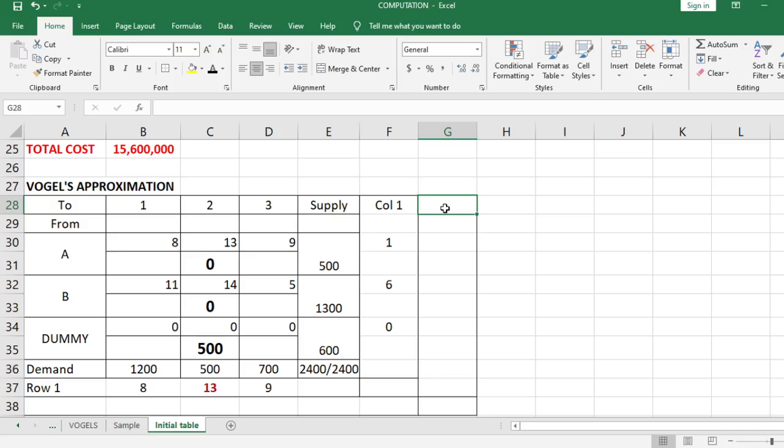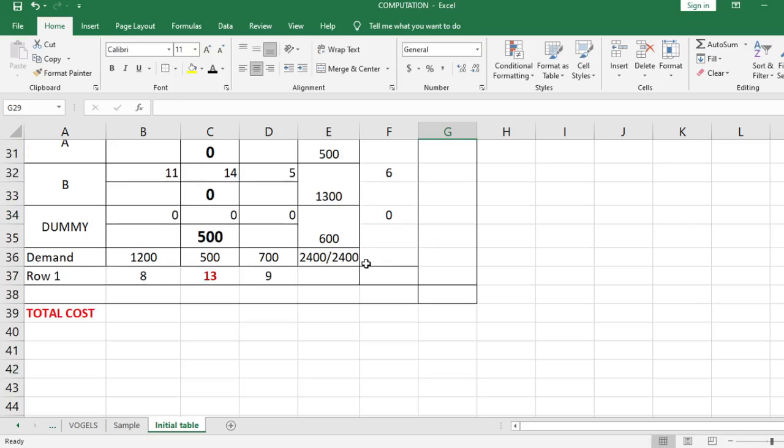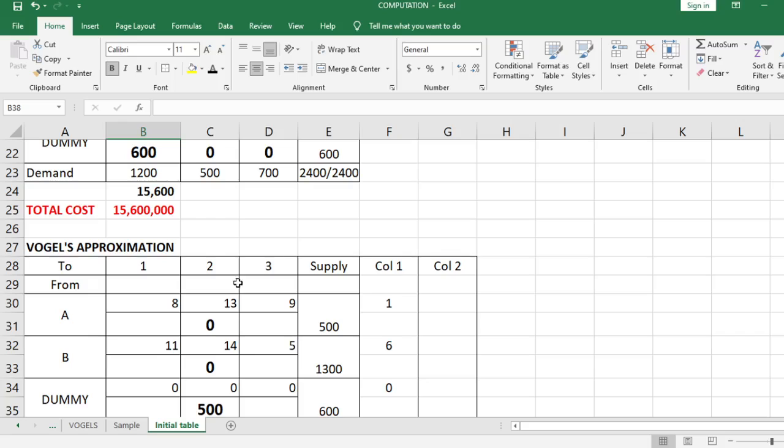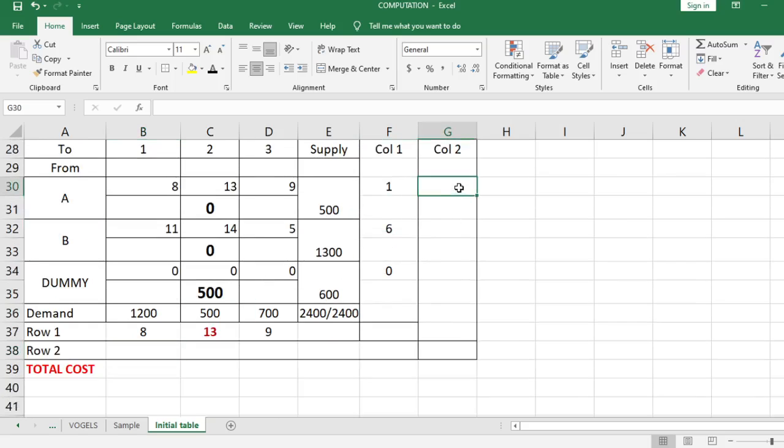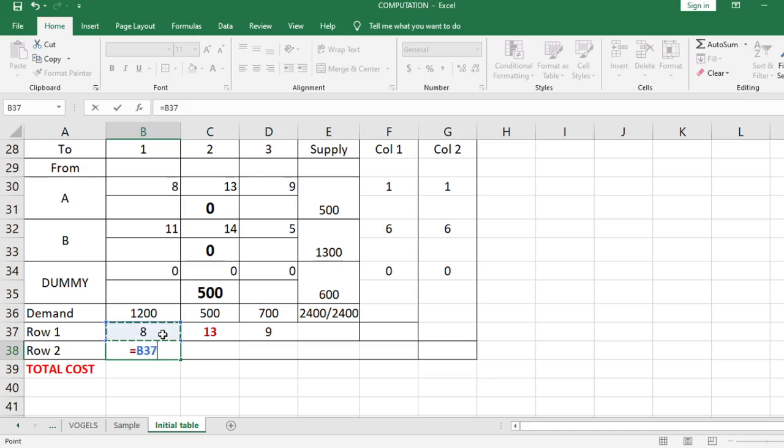Next, column 2 and row 2. Okay, so first, that is still 1 peso. Second, 11 and 5, that is still 6 pesos. And third, that is still 0. Okay, here we have, that is still 8 and 0.